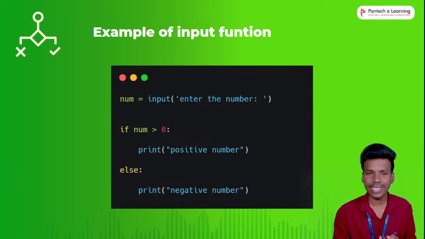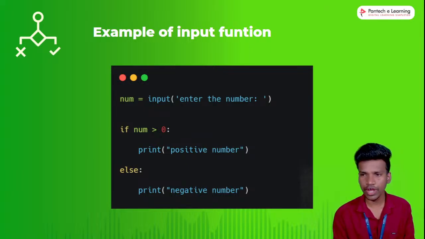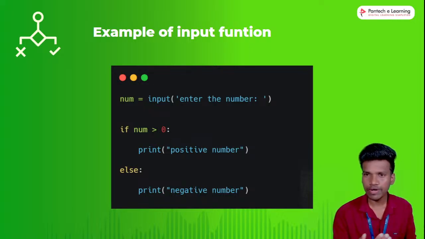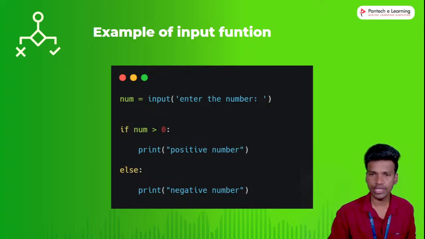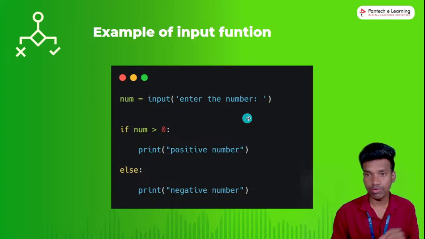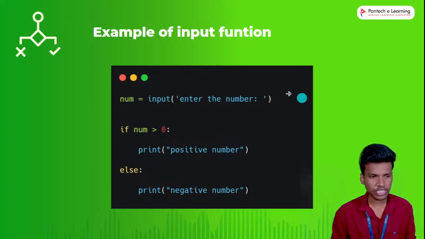So next is an example of the input function. Here I will create one variable, number, and use input for it: input is "enter the number". This is the place where we get the input from the user. In this method the user gives the input for us, and based on the input we check the output.